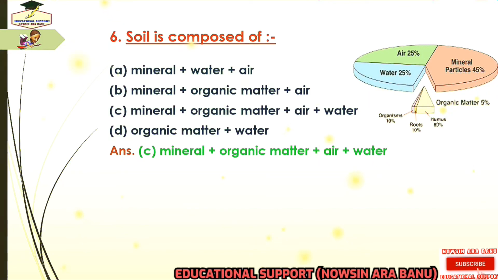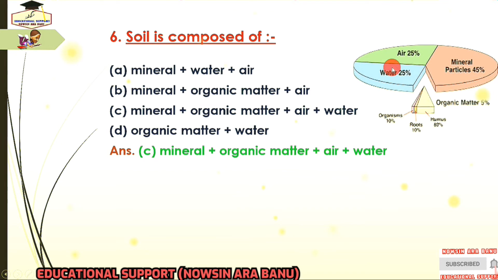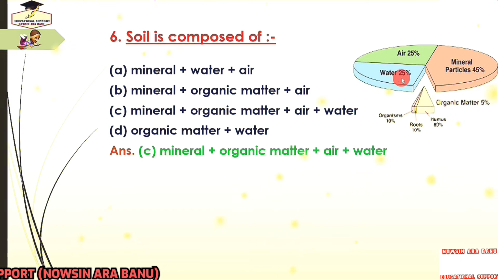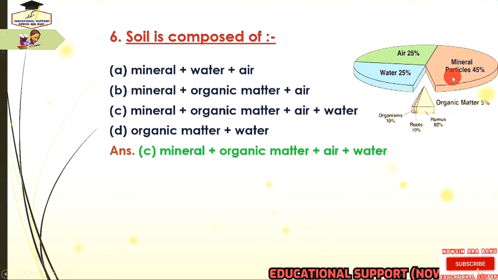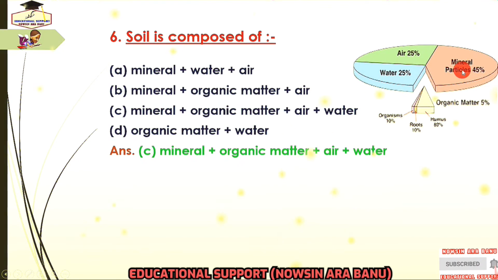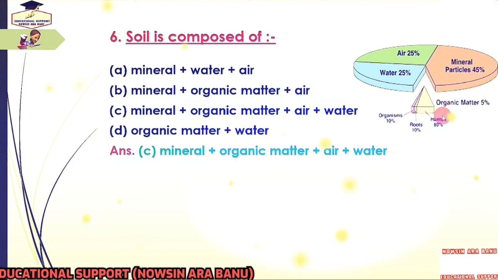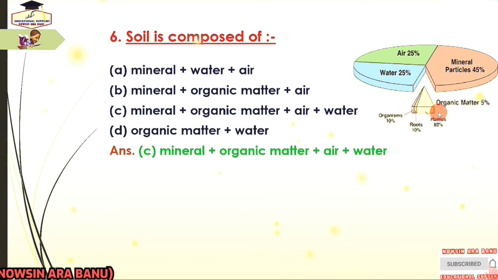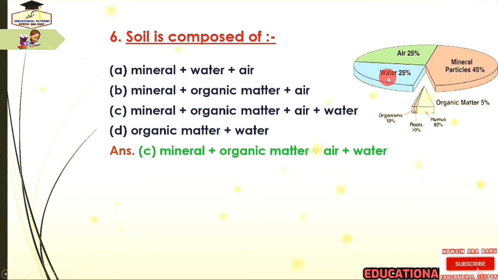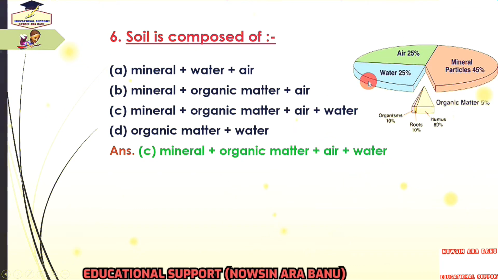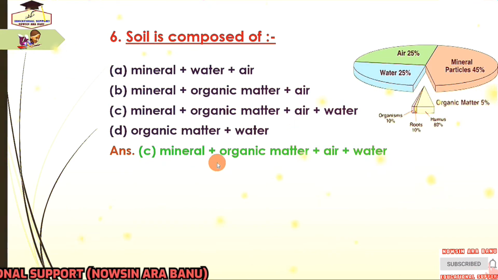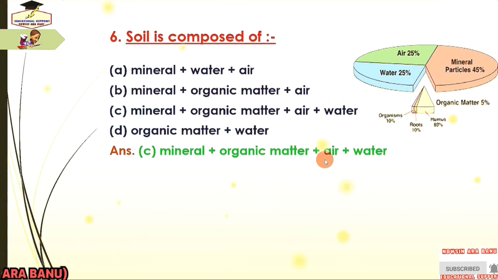Because you know that soil is the outer layer which covers the surface of earth. So soil consists of 4 major parts, that are inorganic mineral matter, about 40 to 45% of the soil volume, organic matter, about 5% of the soil volume, water about 25% of the soil volume, and air about 25% of the soil volume. So the answer is option C, mineral plus organic matter plus air plus water.